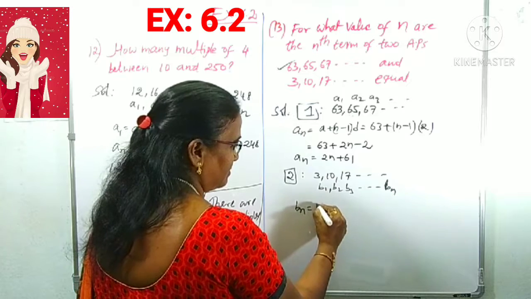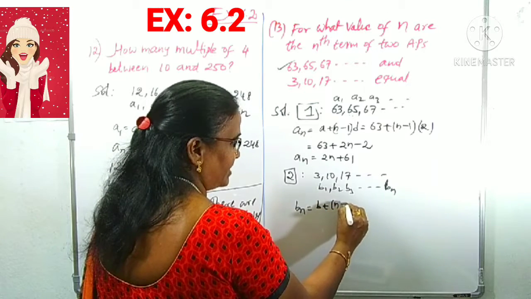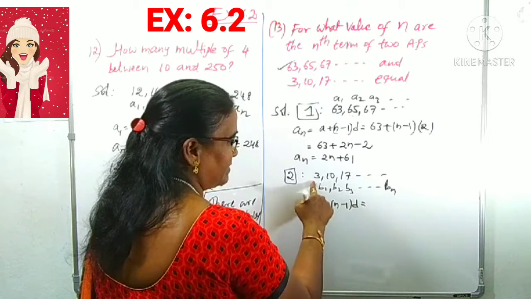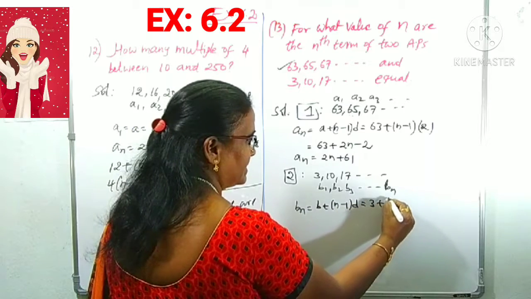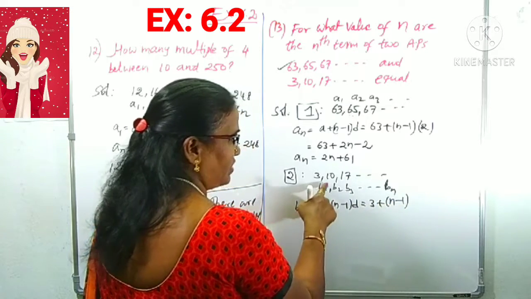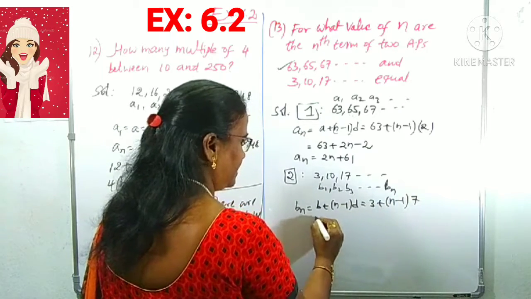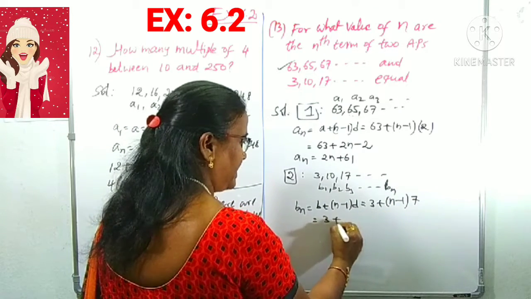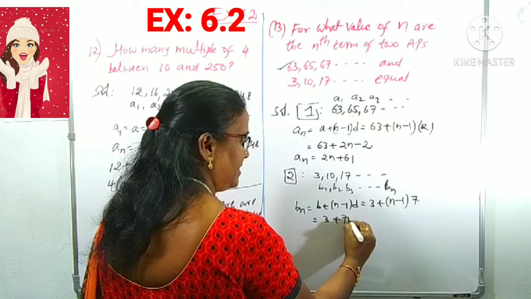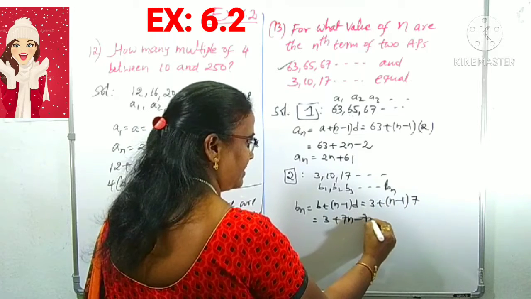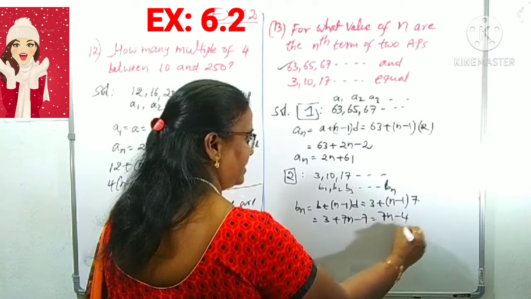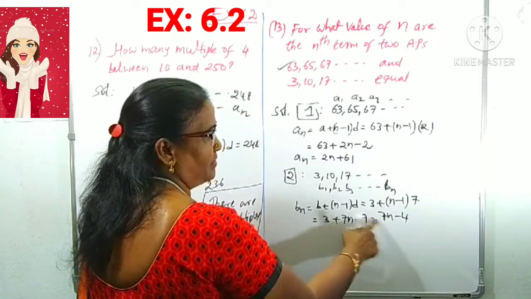Bn is b plus n minus 1 into d, the formula. b is how much here? 3. 3 plus n minus 1 into, what is the common difference here? 10 minus 3 is 7. Again, simplify: 3 plus 7n minus 7 into 1, that is 7n minus 4. This is the nth term of the second series.